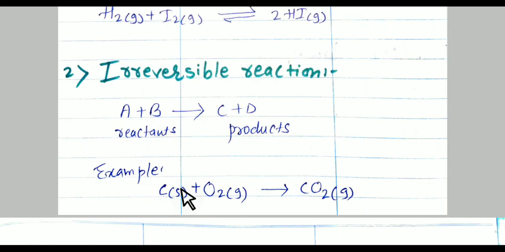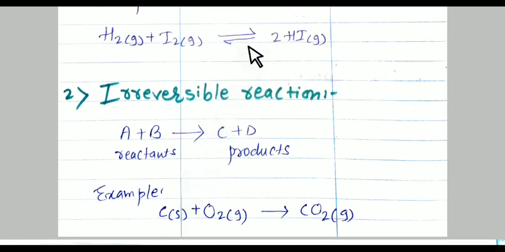Now see, students, in the example of the reversible reaction, all the substances involved are in the gaseous phase, which means it is a homogeneous reaction. But in the irreversible reaction, the substances involved are in different phases. See here, oxygen gas, carbon dioxide gas, but carbon is in the solid phase, so different phases are there. That's why it is a heterogeneous reaction. So students, one is homogeneous reaction, another heterogeneous reaction, then reversible reaction, then irreversible reaction.